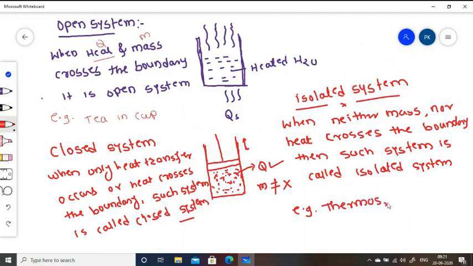These are the examples regarding the open system, closed system, and isolated system. Thank you.